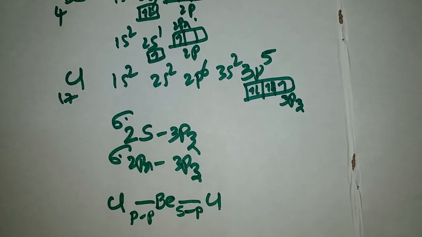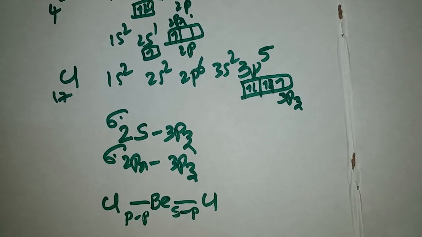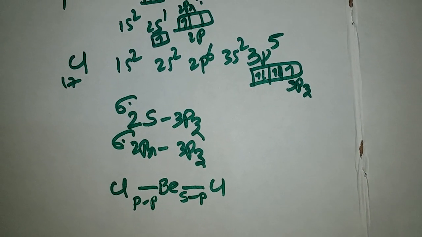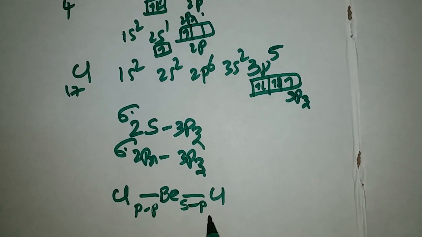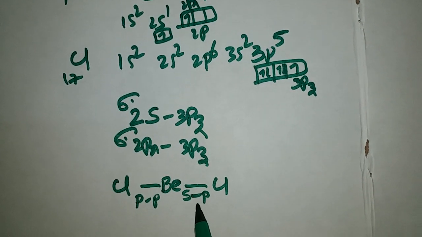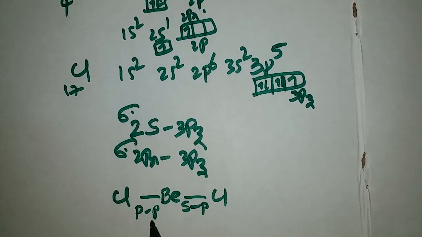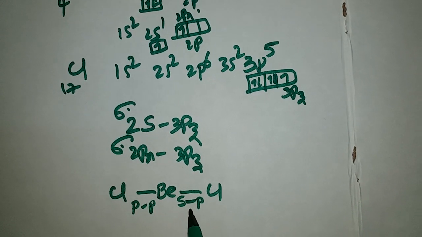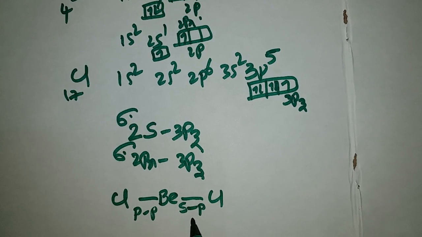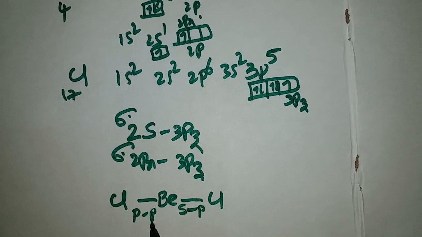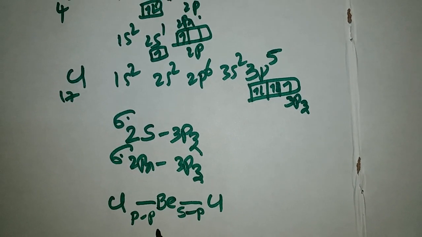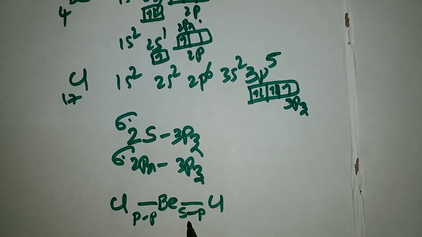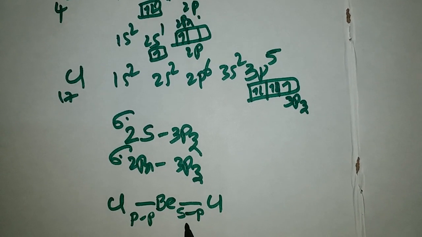These two bonds are 100% equal to each other in all aspects. But according to VBT, these two overlaps are different, so bond strength also will be different. sp overlap is a strong overlap compared to pp overlap, but it is not happening experimentally and practically.